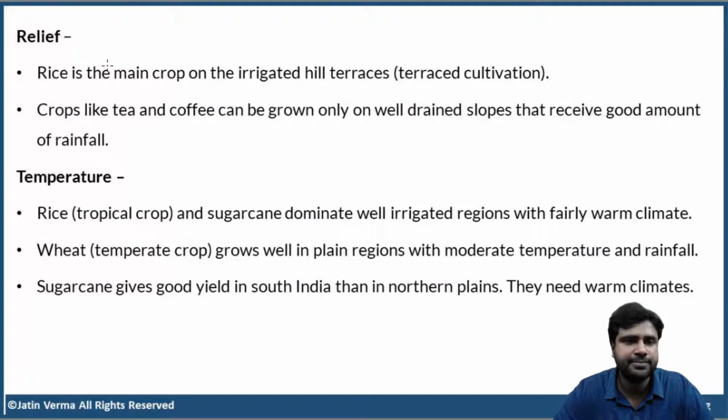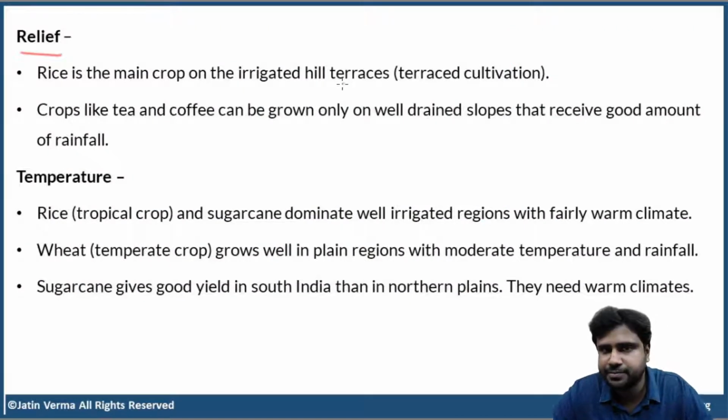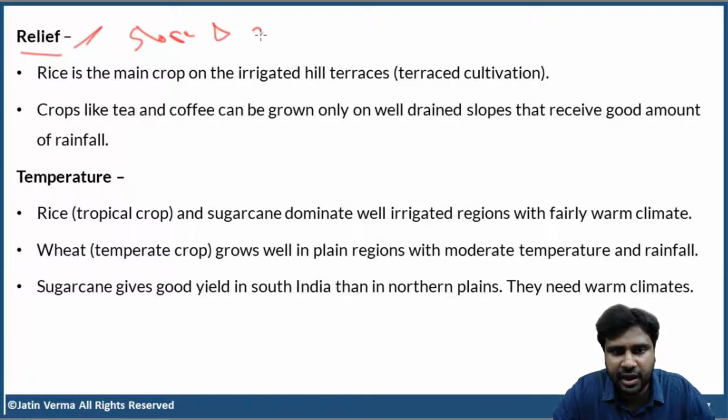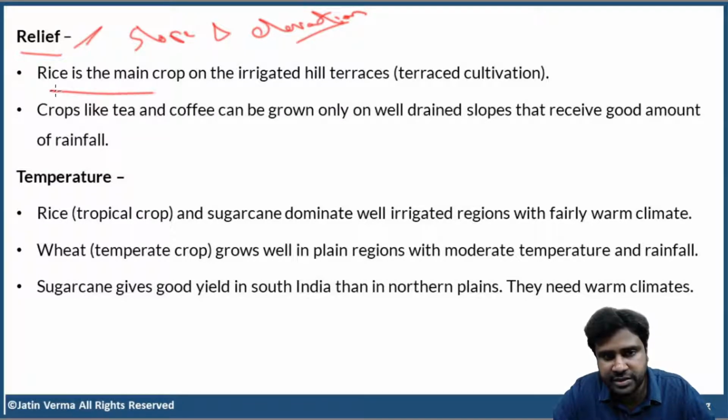Moving on, relief. What do you mean by relief? When I say relief, I'm referring to slope and elevation. And you know both the things, right? Rice is the main crop on irrigated hill terraces. Terraced cultivation. I showed you the image of terraced cultivation, right?